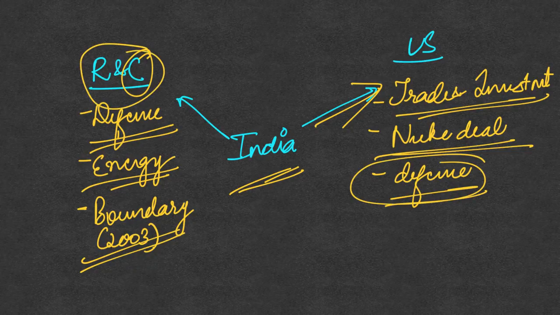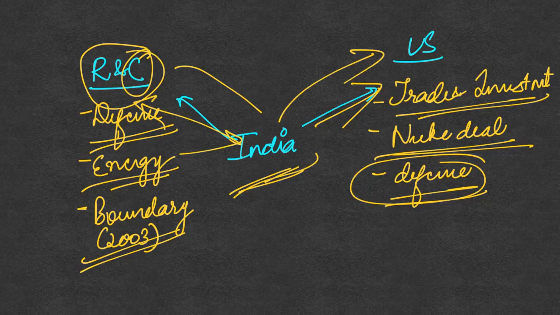However, both Russia and China saw this as India getting closer to the United States. So their interests started diverging. For Russia, it meant that Russia was being isolated by the United States, particularly after Russia's annexation of Crimea. The United States was imposing sanctions on Russia and trying to isolate Russia internationally. But on the other hand, Russia saw that India was getting closer to the United States. Therefore, Russia-India relations got affected.